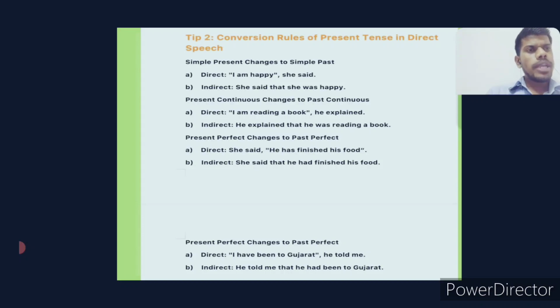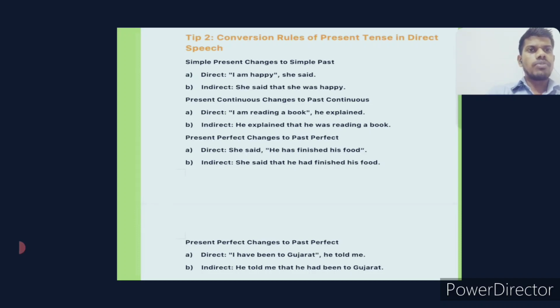The reporting verb might be said, told, explained, exclaimed, questioned or asked, whatever it may be. If you find the reporting verb is in the past, change the tense also. "I am reading a book," he explained. So, he explained that he was reading a book. He said, "I'm going to Bangalore." He said that he was going to Bangalore. He said, "I'm plucking a mango." He said that he was plucking a mango. They said, "We are playing cricket." They said that they were playing cricket.